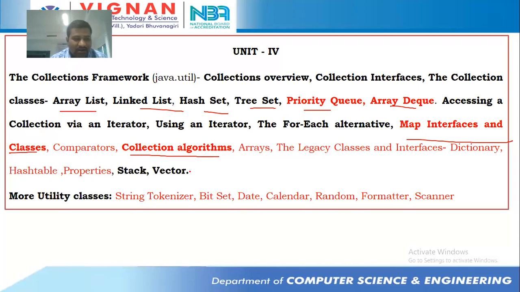Already we discussed dictionaries. Dictionary is an abstract class, a theory thing, and there are 2 classes. Out of these 2, we'll discuss any one class in today's session. So we need to go with priority queue, array DQ, collection algorithms, arrays followed by map and interfaces, and this hash table. Most probably we'll close this off. Already we completed stack and vector.